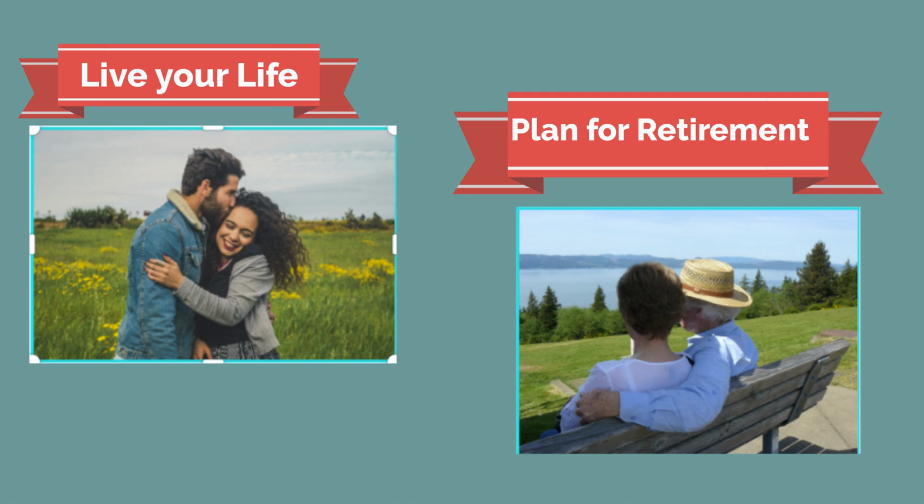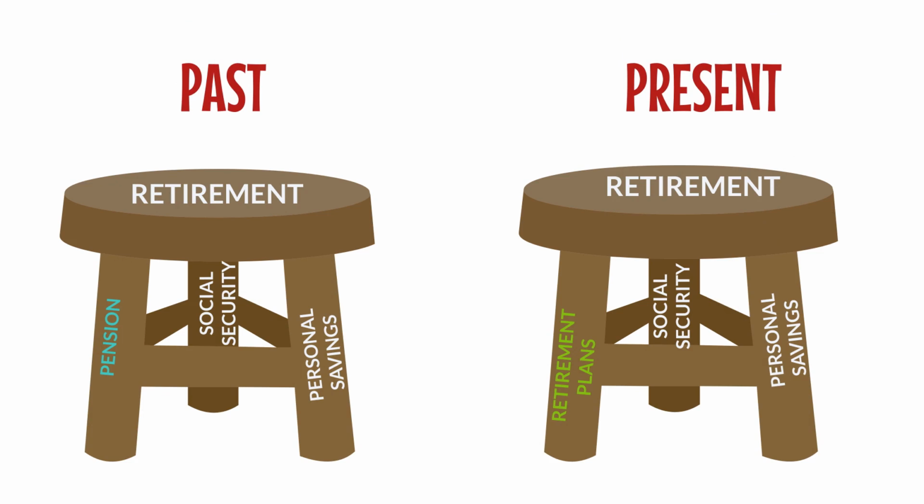So live your life to the fullest by planning for your retirement days. Financial security in retirement does not just happen. It takes planning and commitment, and yes, money. Putting money away for retirement is a habit we can all live with. Remember, saving matters. Your retirement income will likely come from two, possibly three primary sources: Social Security, a pension plan, if your company offers one, and personal assets.